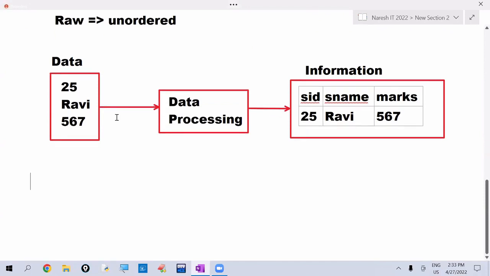So data is the unprocessed one. After processing the data, it becomes what? Information. Information is the processed one. Data is not in meaningful form, whereas information is in meaningful form. Because data is not in meaningful form, we cannot take decisions. Whereas information is in meaningful form, so we can take decisions with the information. So these are the differences between data and information.